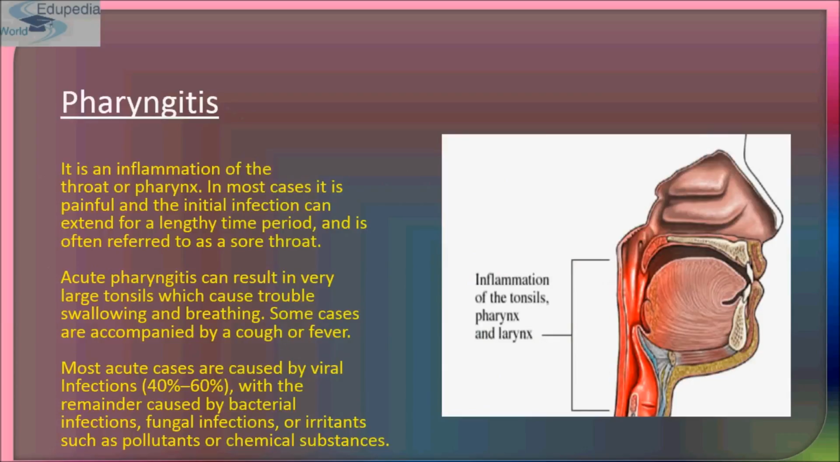And then comes pharyngitis. Pharyngitis means inflammation of the tonsil, pharynx, and larynx. As you can see, this red part shows the inflammation. In most cases it is painful, and the initial infection can extend for a lengthy time period and is often referred to as a sore throat. An acute pharyngitis can result in very large tonsils, which causes trouble in swallowing and breathing.